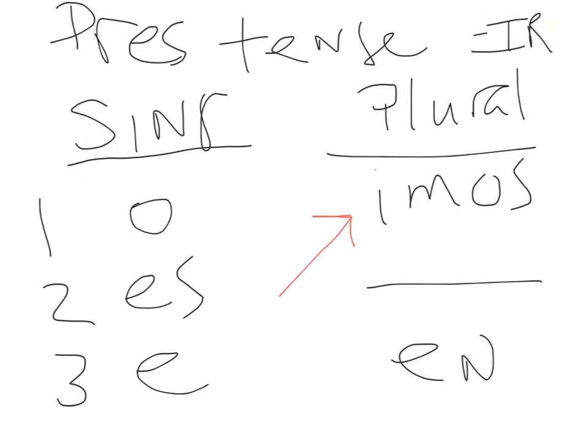17. Do you have your present tense IR endings? Look, the only difference between ER and IR verbs in the present tense is the nosotros. We live, vivimos. I live, vivo. Próximo, número 18.